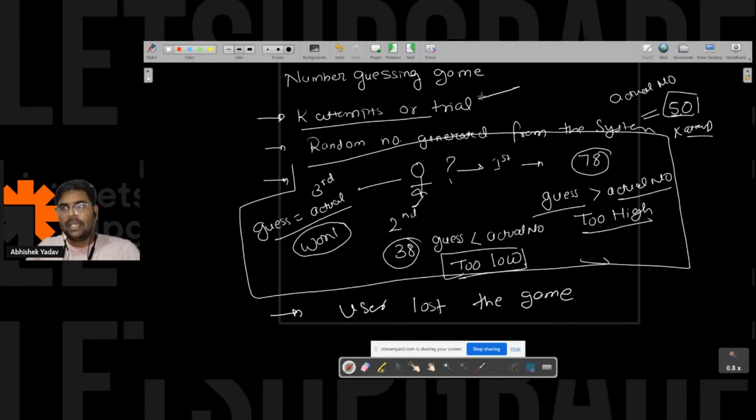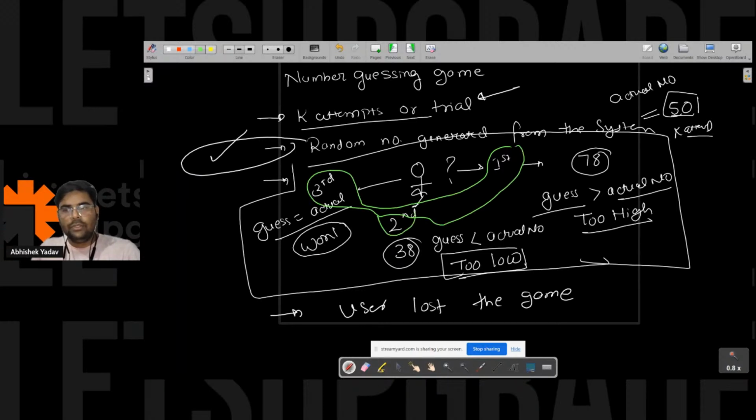You can get k attempts or trials. You have to generate a random number. This we will see. After that, if you notice this part, that is how many options you are having. You are having 3 options, and you have to choose only one among them. To tackle this green part, you can use if else if. Yesterday we saw that if we have more than 2 options available and have to choose only one among them, I can do this with the help of if else if.